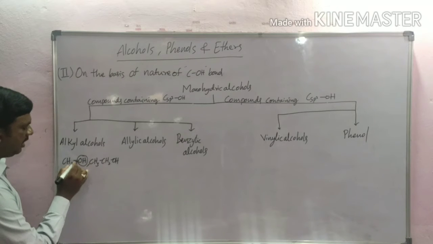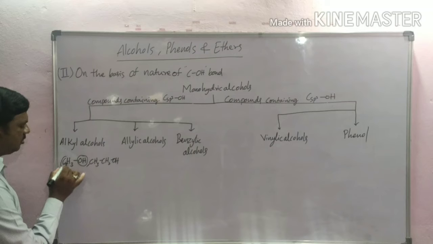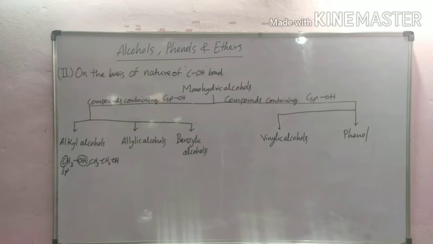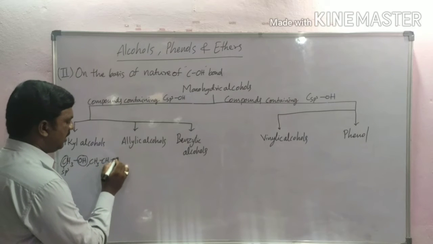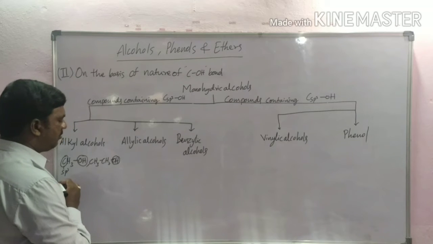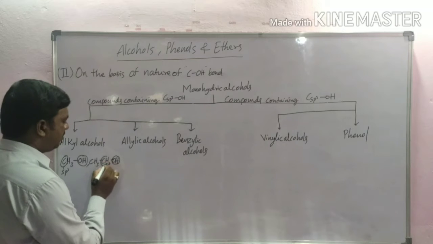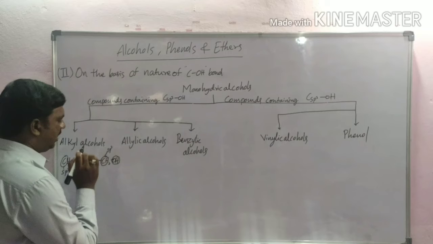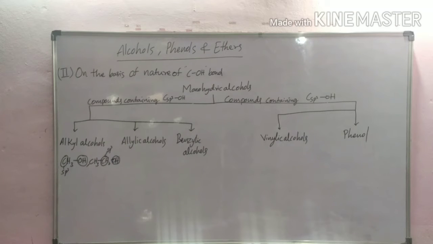For example, here the hydroxyl group is attached to an sp3 hybridized carbon atom. Here also the hydroxyl group is attached to an sp3 hybridized carbon atom. These are called alkyl alcohols.